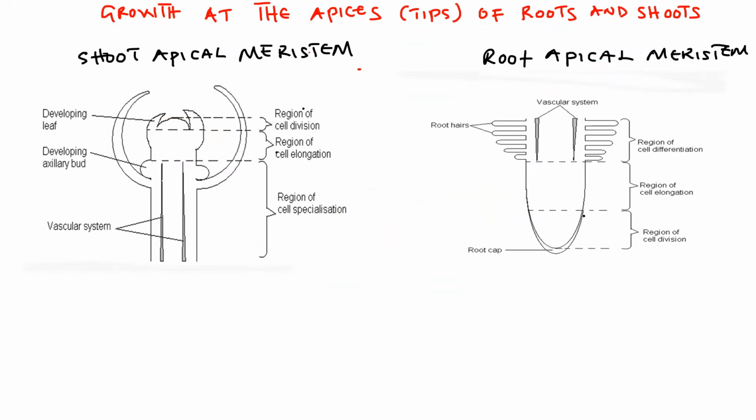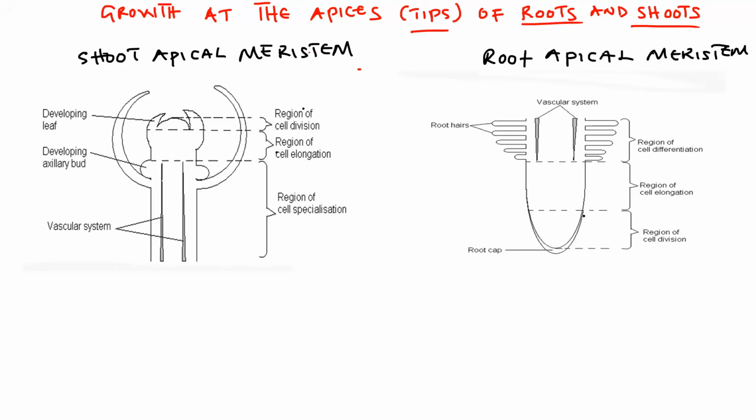Let us have a look now at the region of growth. We said it occurs at the shoot, also at the root apex. So growth at the apices, which is the tip of the roots and the shoot. Some of you have seen these diagrams in past papers and might be wondering what the answers to the questions are. At this particular point, you have to make sure that all your questions are answered after explaining.